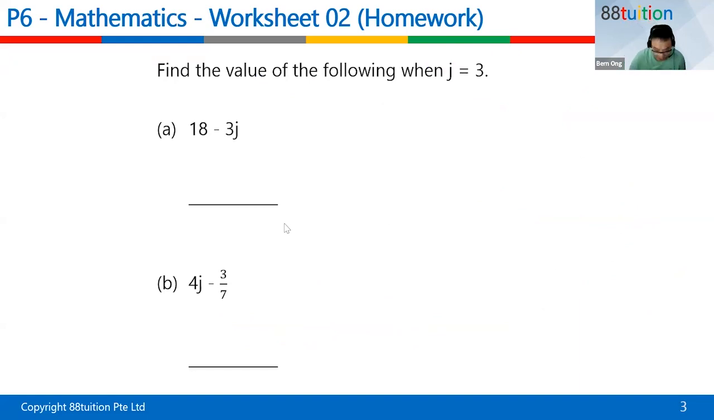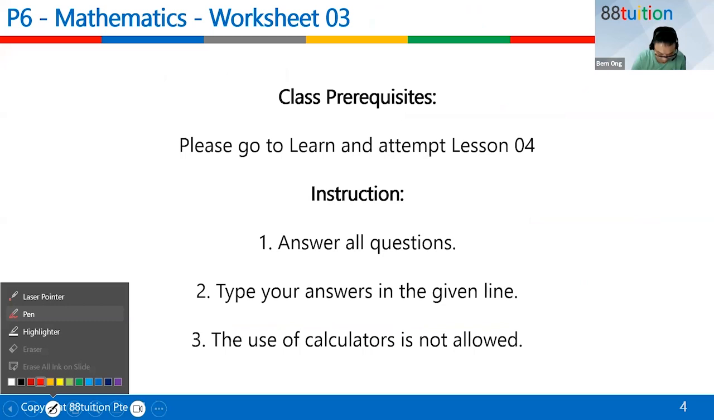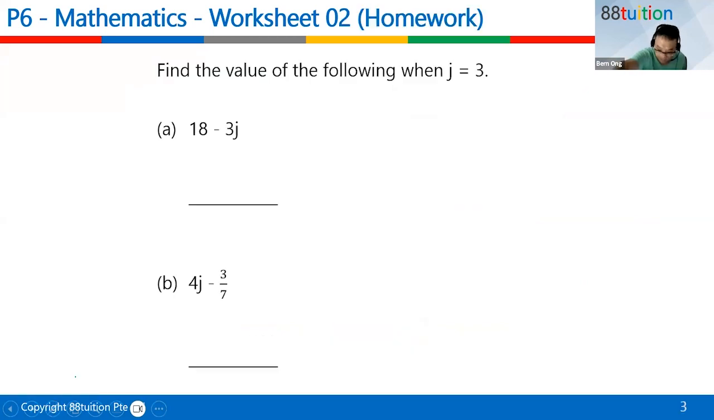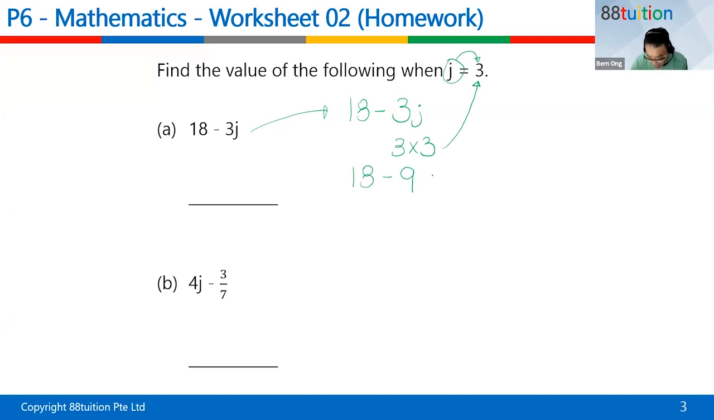One more question. I lied just now, because I forgot about this question. So when they say the secret alphabet is actually represented by a number, for example, j is 3, how are you going to put in the number? So 18 minus 3j. What does 3j mean? 3j actually means 3 times j. And j is 3, according to the question here. So 3 times 3 is 9. So 18 minus 9 is equal to 9. That's the answer. This is actually called substitution.